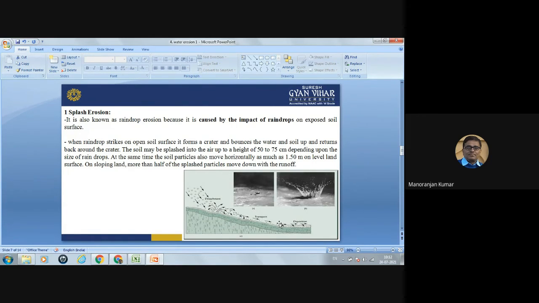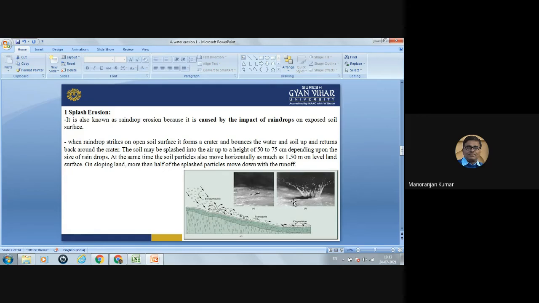Okay. So when a raindrop strikes an open soil surface, it forms a crater. Crater means a depression type of structure will form this way. When the raindrop strikes the open soil surface, this depression type of structure is formed. That is known as the crater. So when this strikes the open soil surface, it forms a crater and bounces the water and soil up and returns back around the crater.